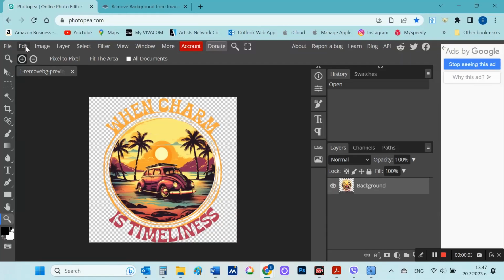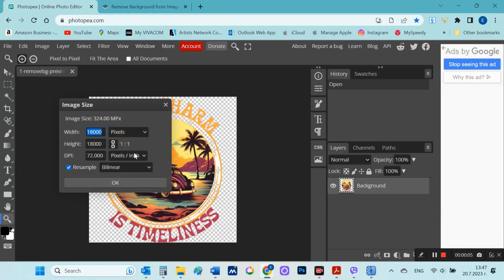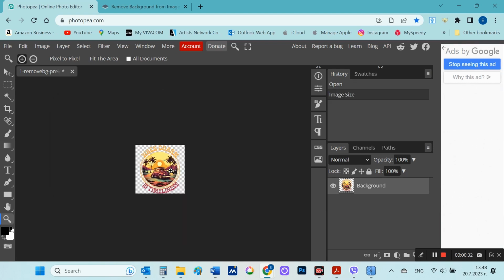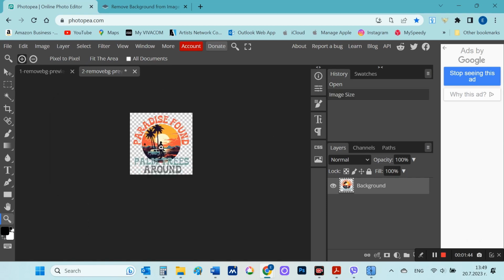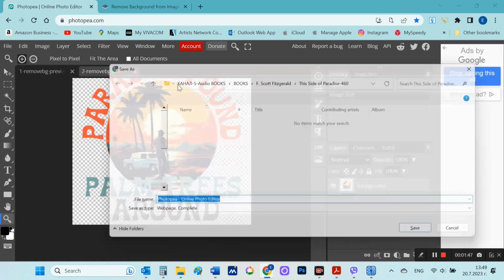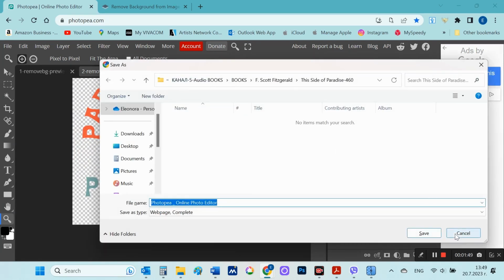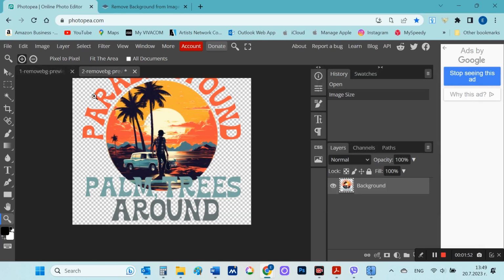I will then open Photopea and make the files 300 dpi, as well as resize to 4500 by 4500 pixels, as required by Printify. Now that I've processed the design files properly, I can now go into Printify and create the products themselves. When creating the first product, I will also indicate which store I am linking it to.